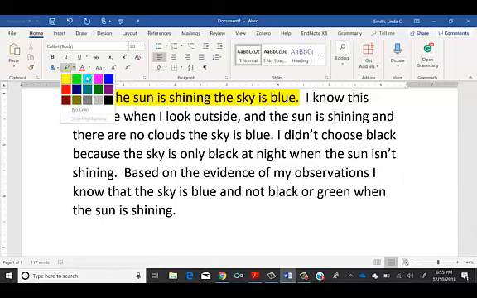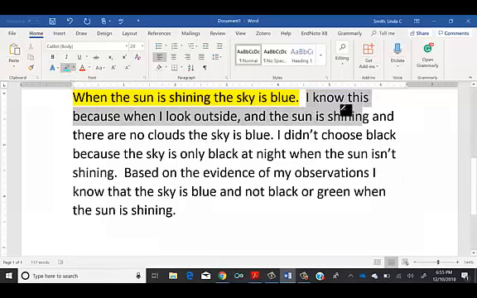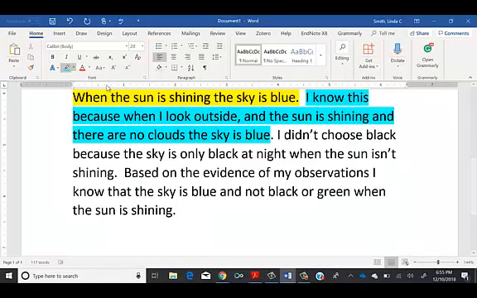So we'll pick a different color here. Our evidence is, I know because when I look outside and the sun is shining and there are no clouds, the sky is blue. Now, we also, in addition, cited where we got that evidence. We got it when we look outside. So do make sure that you cite where you get your evidence. And in this case, it's actually from yourself.